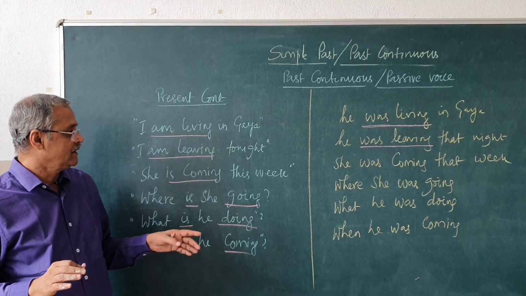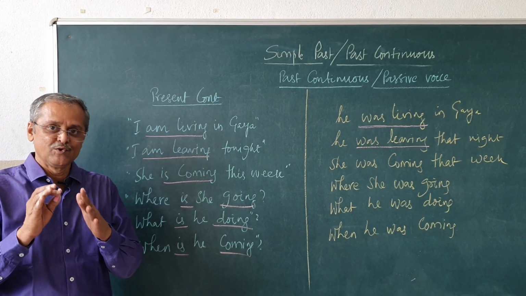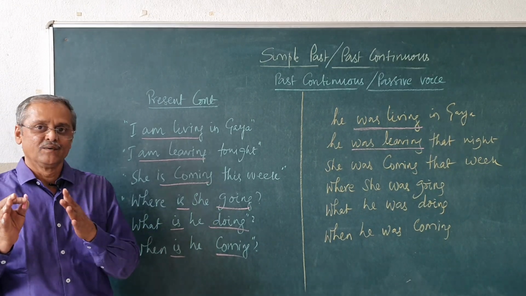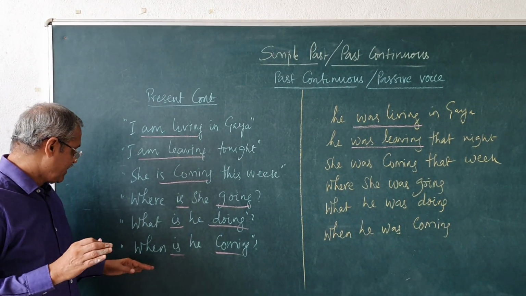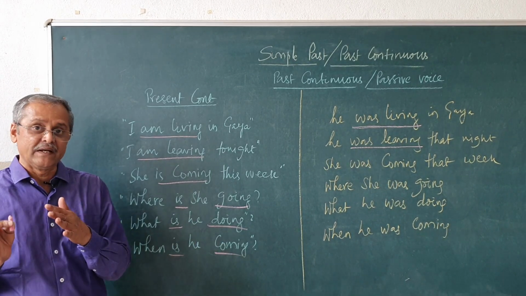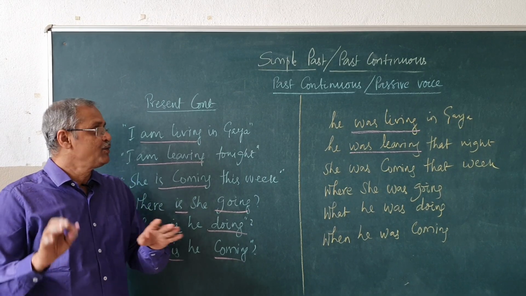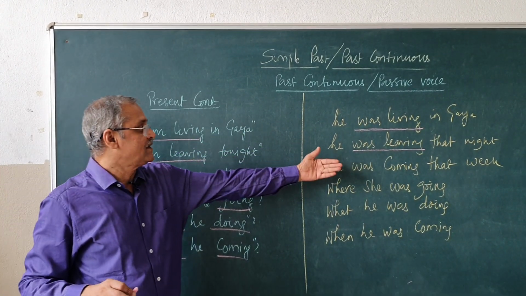"Where is she going?" "Where she was going"; is going, was going. "What is he doing?" "What he was doing"; is doing, was doing. "When is he coming?" "When he was coming"; is coming, was coming. So, in passive voice always the present continuous will become the past continuous.